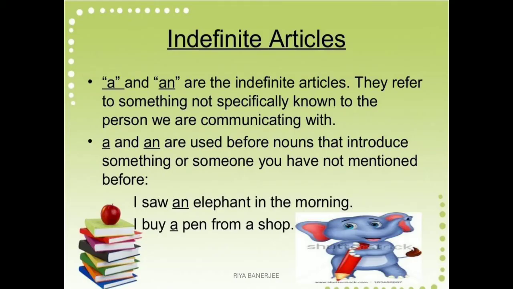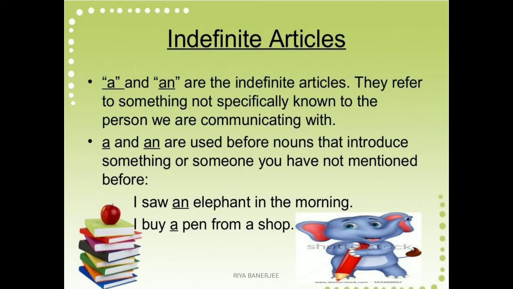As we all know, articles are divided into two parts, definite article and indefinite article. In the previous video also I mentioned the two parts of definite and indefinite articles. So let's look here. A and an are the indefinite articles. They refer to something not specifically known to the person we are communicating with, and they also introduce someone or something which was not mentioned before. So let's look at the examples.